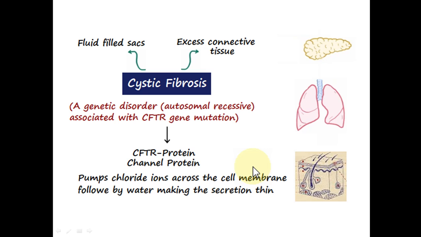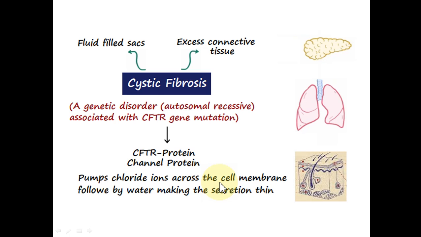And the cells that secrete into the ducts of the exocrine glands, if they are deficient in this channel protein, the CFTR protein, will be unable to pump chlorides, sodium and water. And the result will be that the secretions in the duct secreted by the cells will contain little water and it will be a thick secretion.